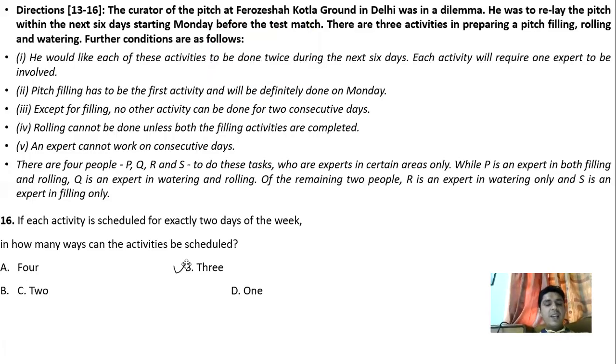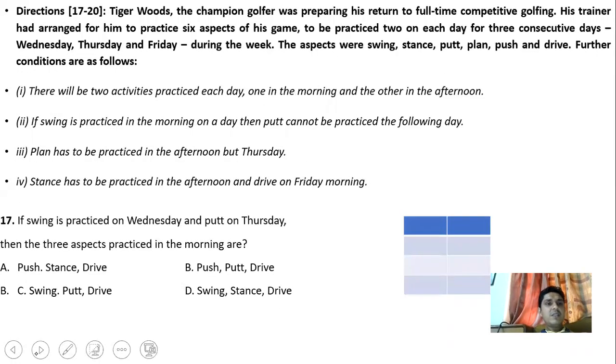Okay, so next is the direction for questions 17 to 20. The question is Tiger Woods, the champion golfer, was preparing his return to full-time competitive golfing. His trainer has arranged for him to practice 6 aspects of his game on each day of 3 consecutive days: Wednesday, Thursday, and Friday.